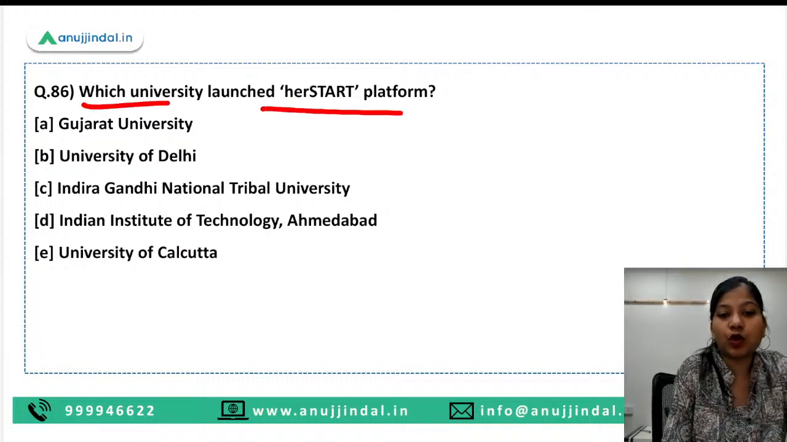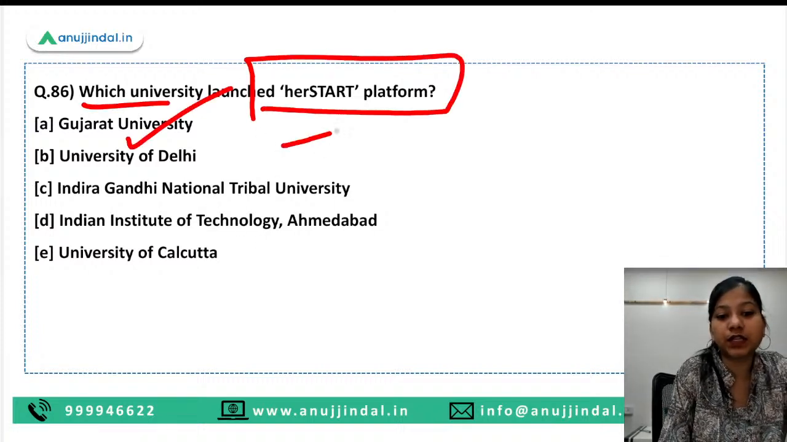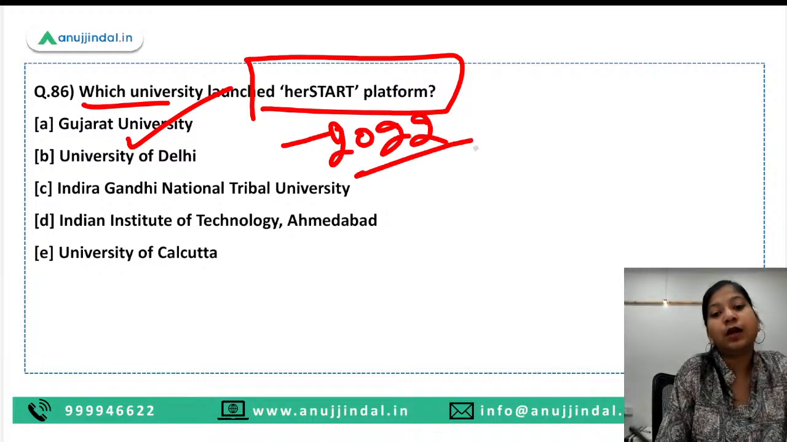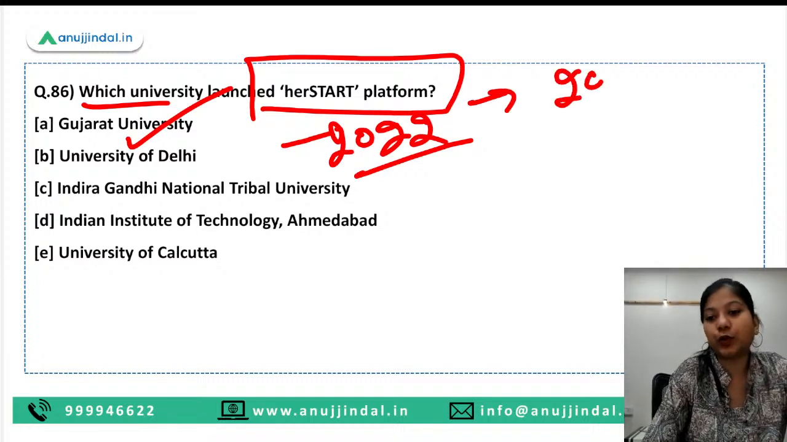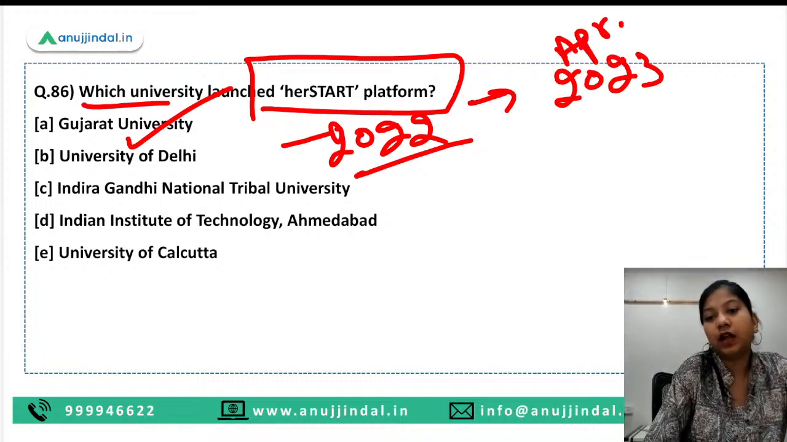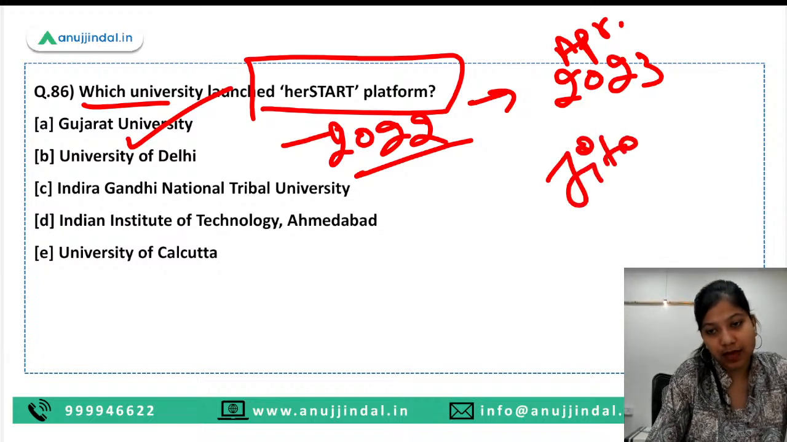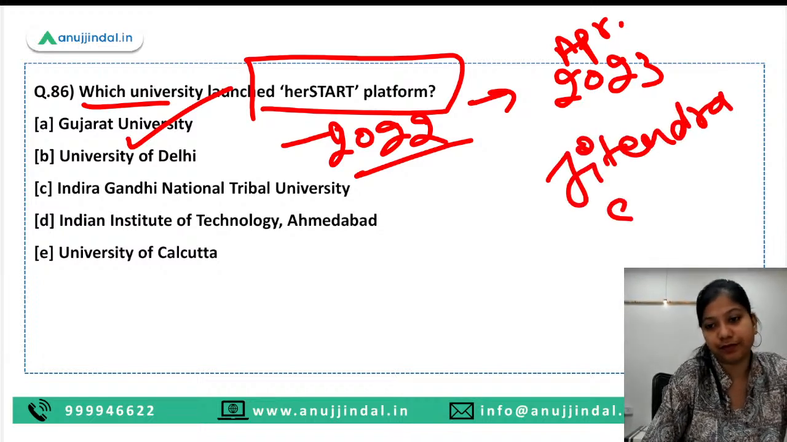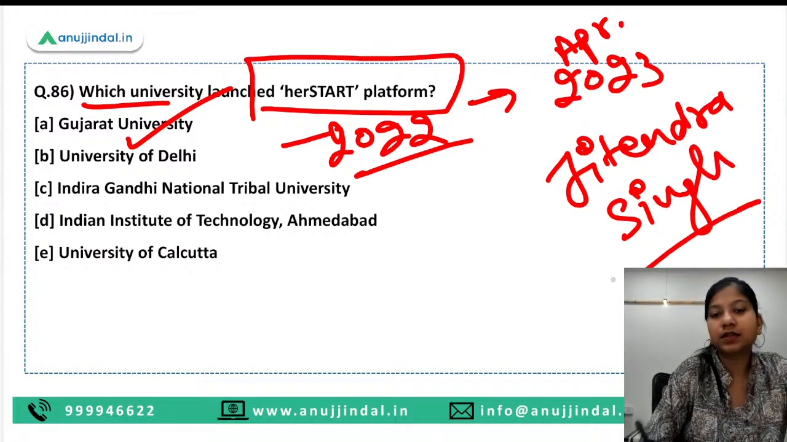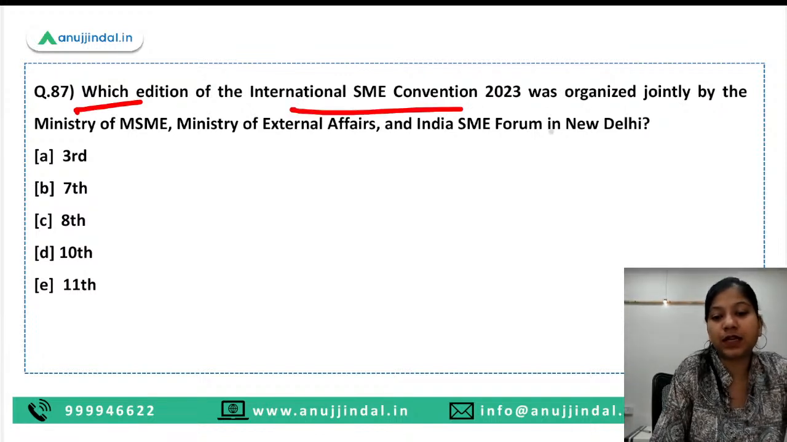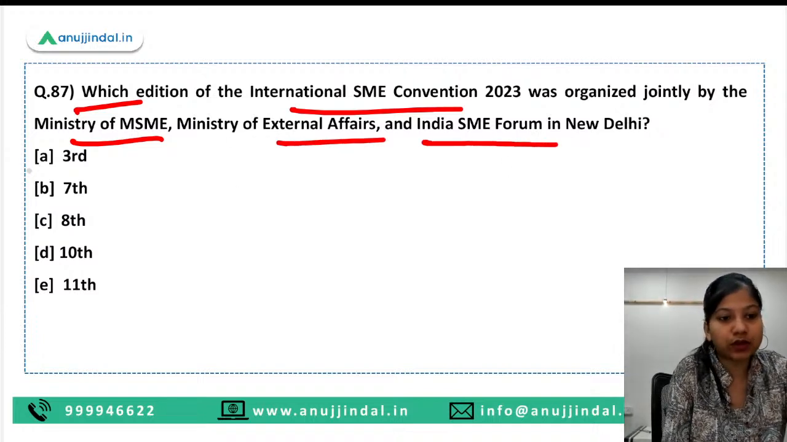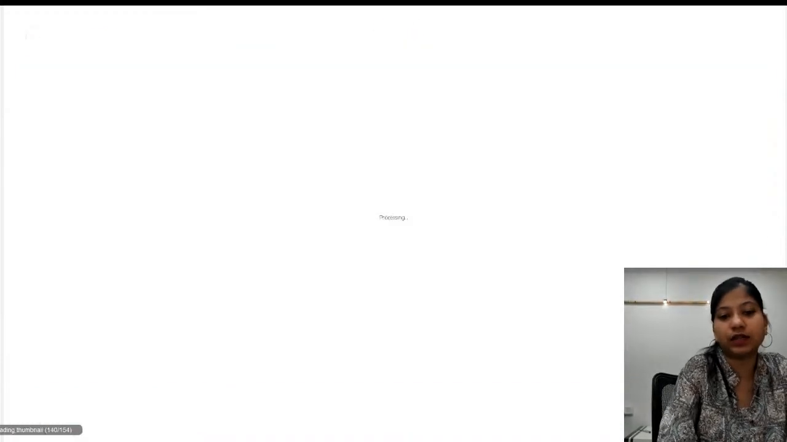Which university has launched Her Start platform? So Gujarat University launched this platform in 2022 to provide guidance and support to women entrepreneurs. And recently in 2023 April, Union Minister Jitendra Singh has launched the same initiative, okay, with the name of Her Start. Okay. Which edition of the International SME Convention 2023 was organized by the Ministry of MSME, External Affairs, India SME Forum in New Delhi? So third edition of this particular convention was organized.